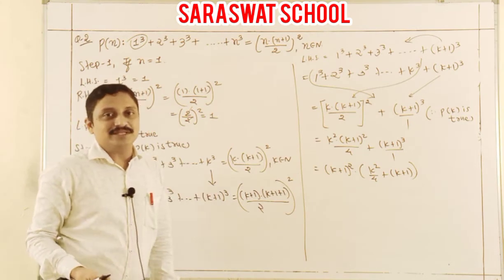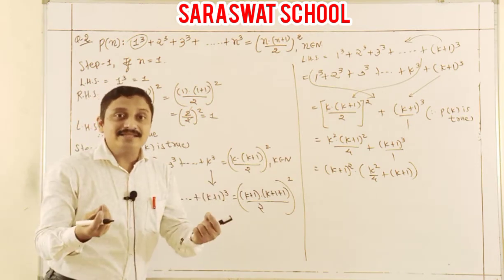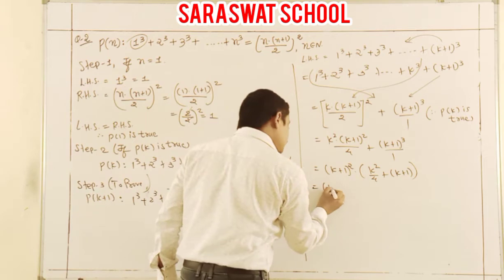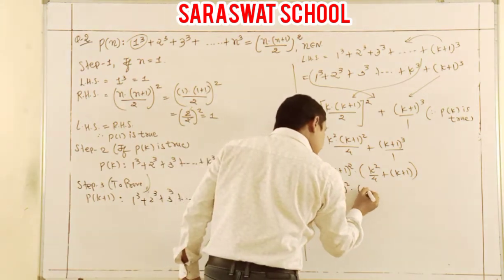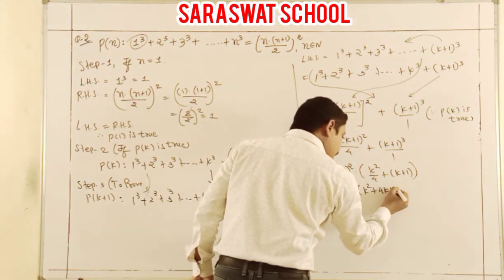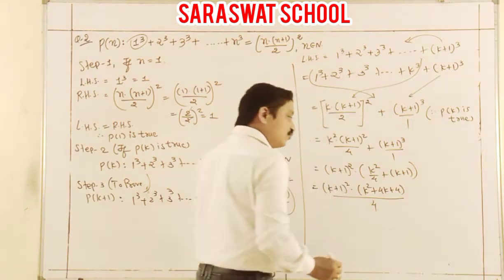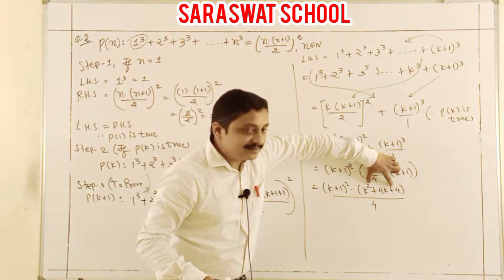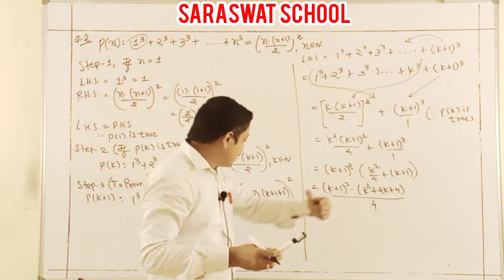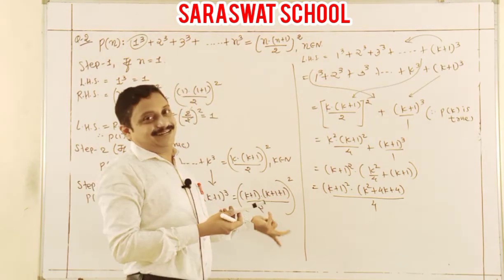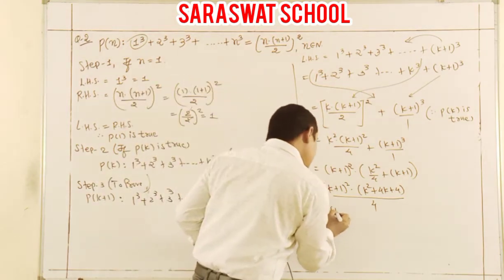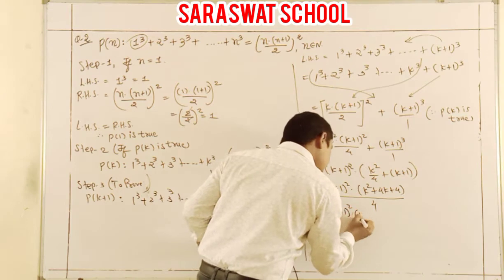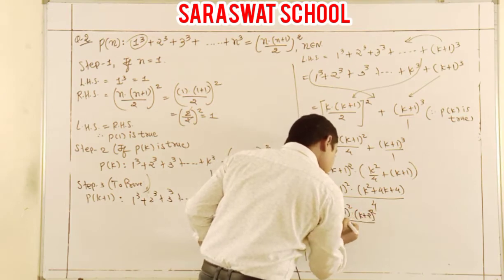Yes students, now taking 4 as common here: k plus 1 times k square plus 4k plus 4 upon 4, and that is what? It is k plus 2 whole square. Check this 2, it is done. So my answer is k plus 1 whole square, k plus 2 whole square by 4.